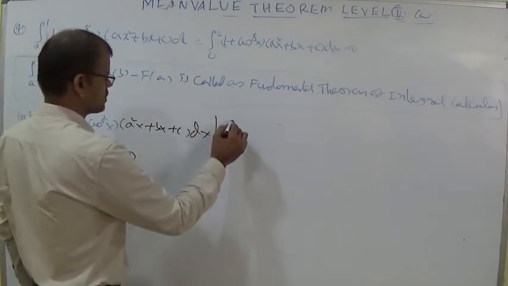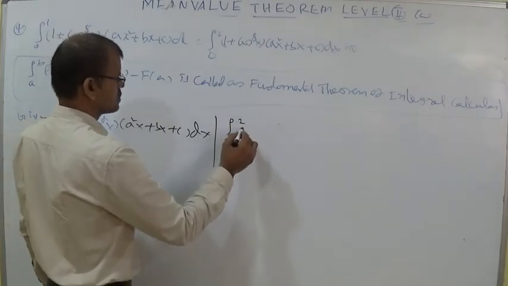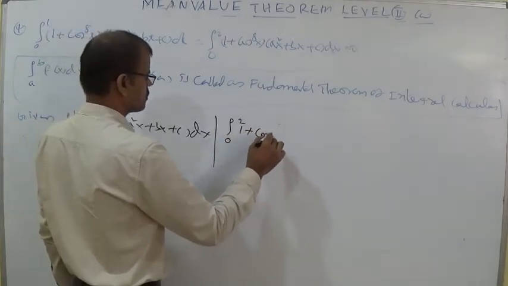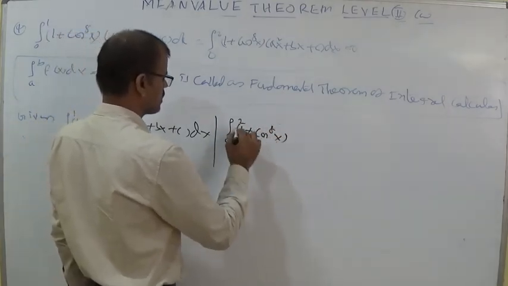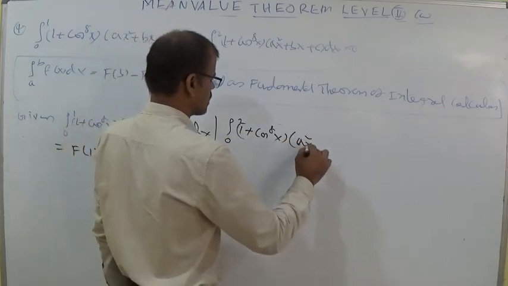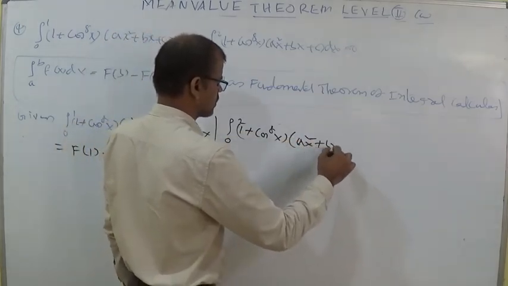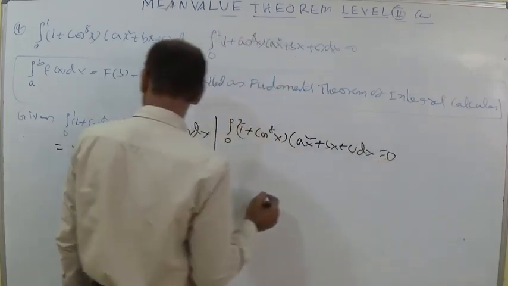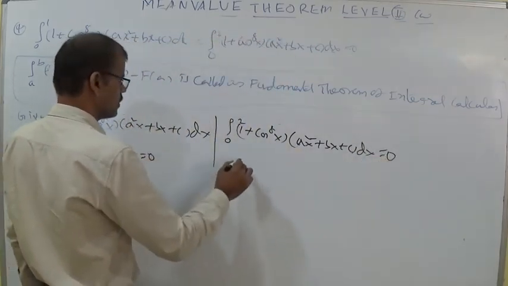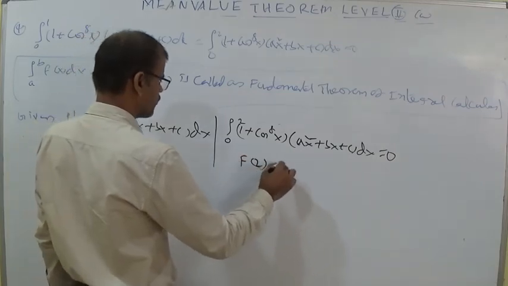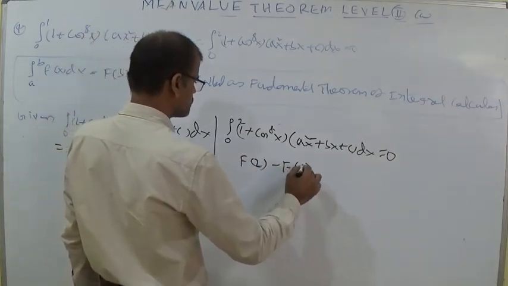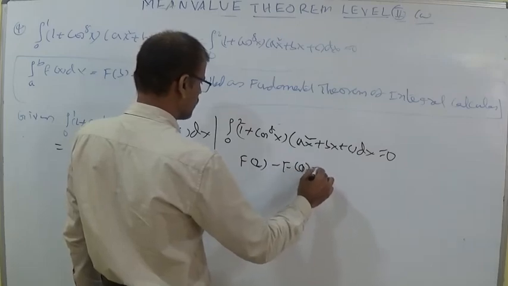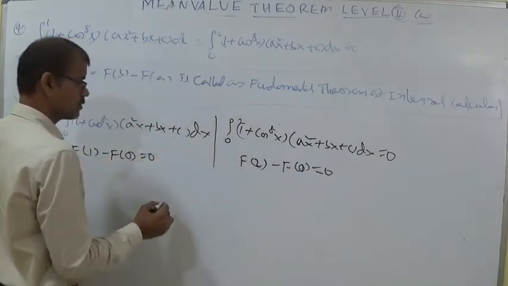Let us discuss this one. This is also 0: integral 0 to 2, (1 plus cos power 8x) into (ax square plus bx plus c) dx is equal to 0. This is also 0, he has given. You can say here f of 2 minus f of 0 is equal to 0.